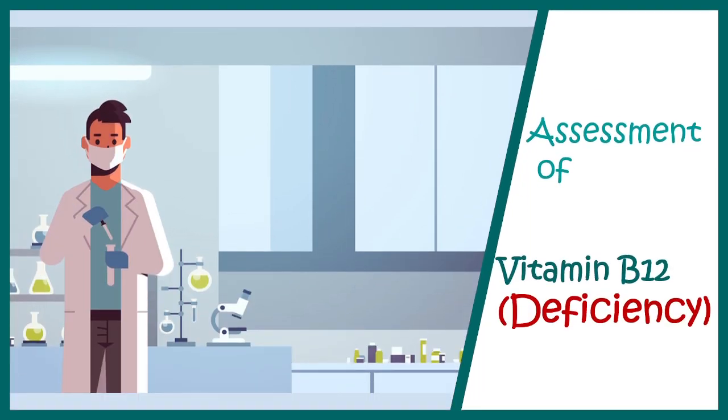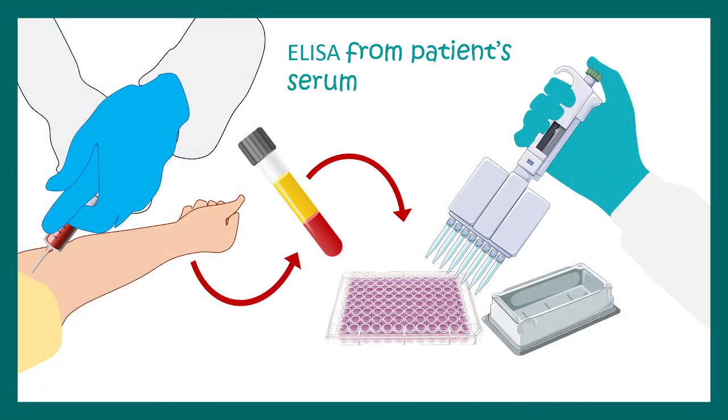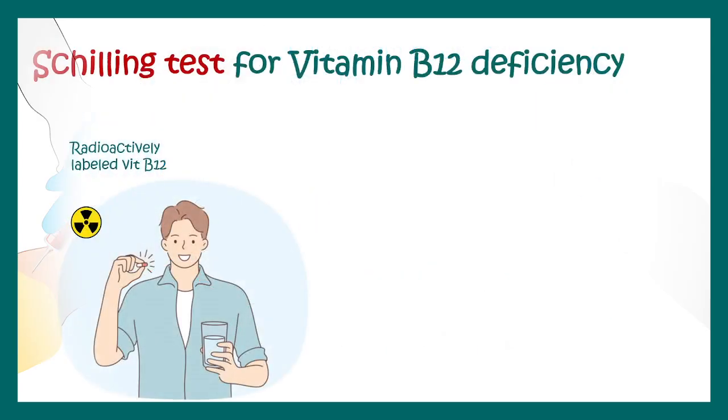Now let's talk about the assessment of vitamin B12 deficiency. Vitamin B12 deficiency can be monitored by collecting the patient's serum and performing an ELISA reaction from that. Other than that, there is the Schilling test for vitamin B12 deficiency, which is a little bit old school method, but it has a radioactive tracer.